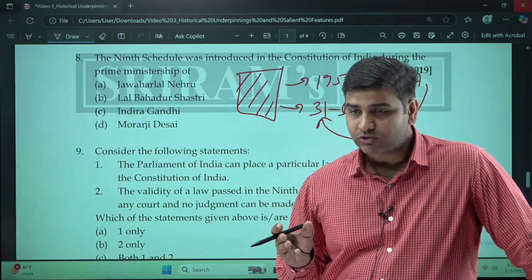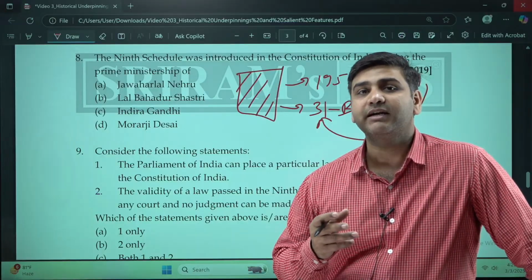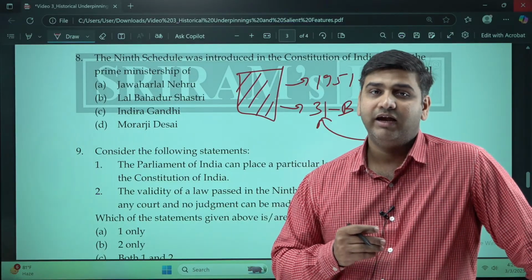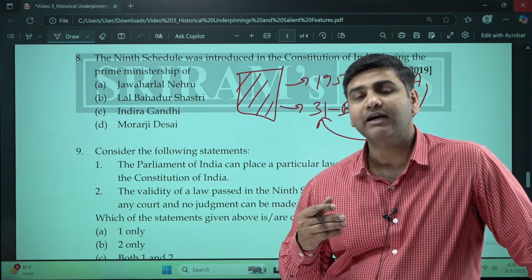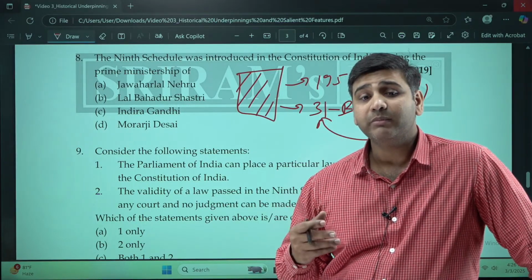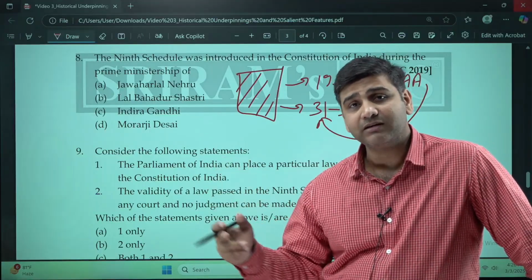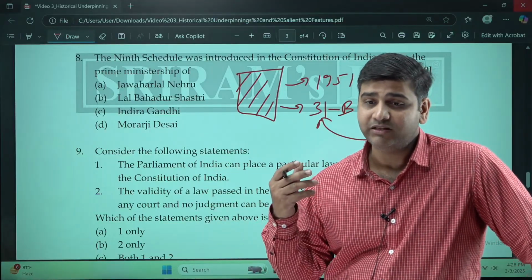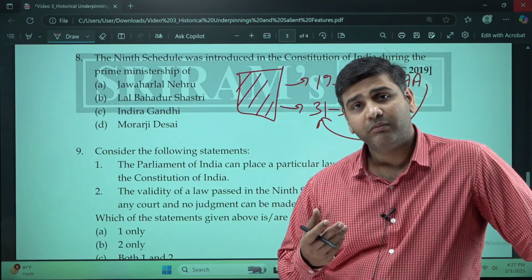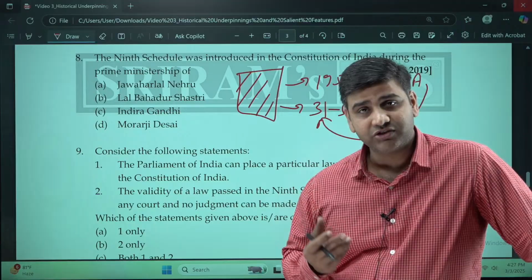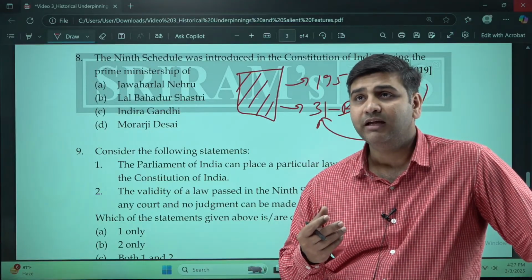Since there was also Article 31, which gave property rights to the people, and because strong property rights were made fundamental rights, the government could not do developmental work related to the management of urbanization, infrastructure development, or land reforms.